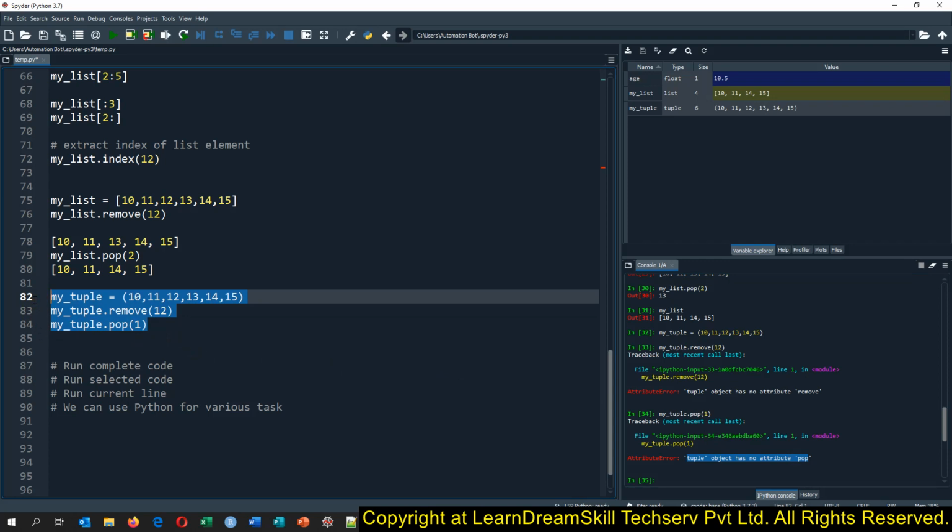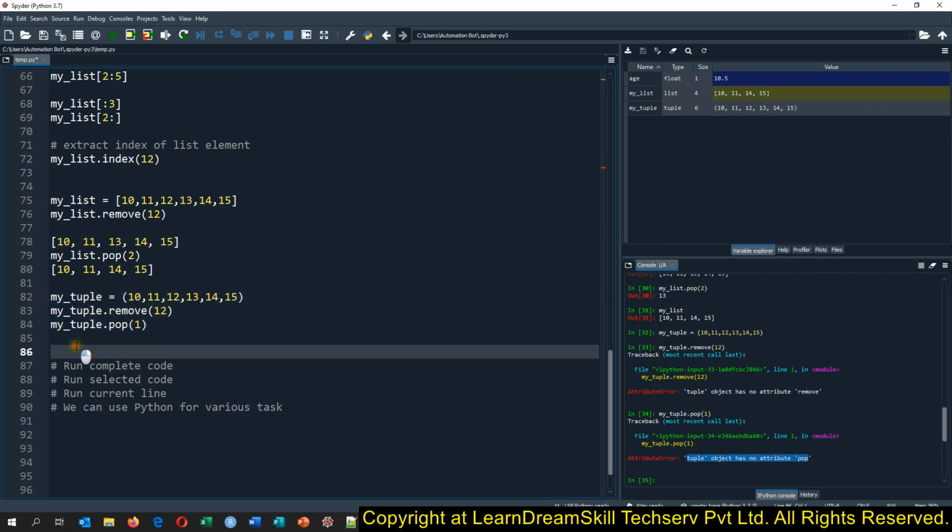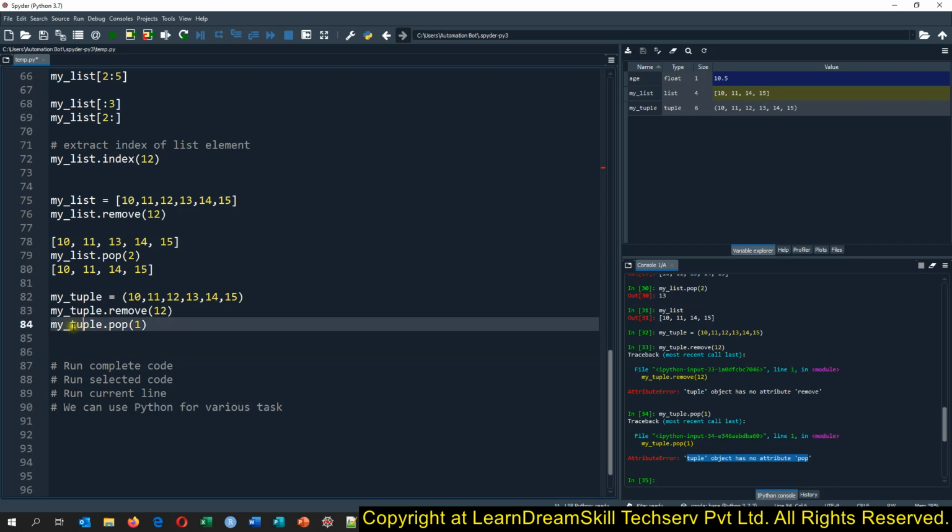Now you may be thinking, why do we need to use the tuple and why do we need to use the list? Mainly, whenever you are creating your result object, you should create a tuple, because nobody can change it, even you can't change it by any error. Definitely you can remove the tuple object once created, but you cannot change the values of the tuple.